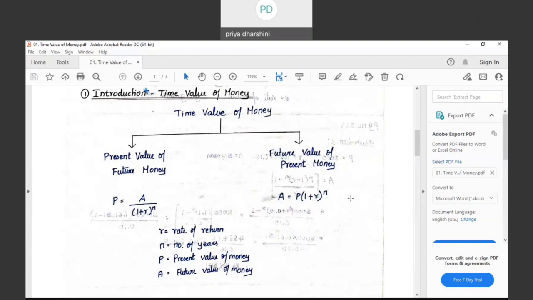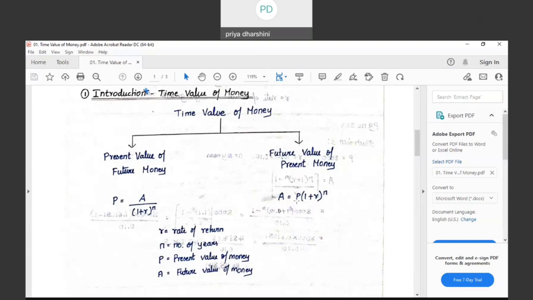How? What is the compound interest formula? A is equal to P into (1 plus R) to the power of N. What is this R? It is the rate of interest. P is the principal, N is the period for which the amount is invested, and A is the maturity value.